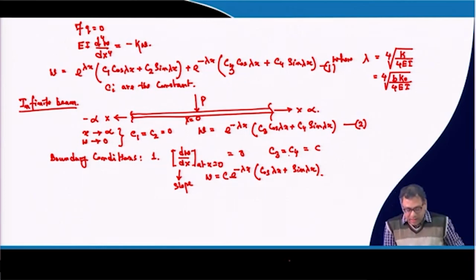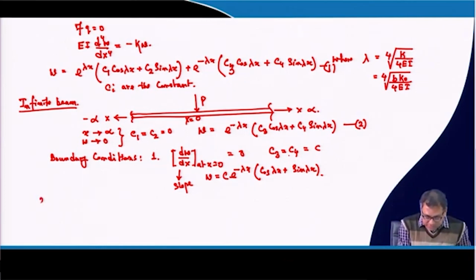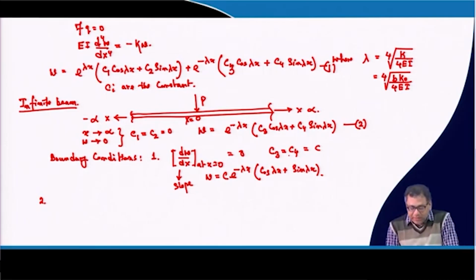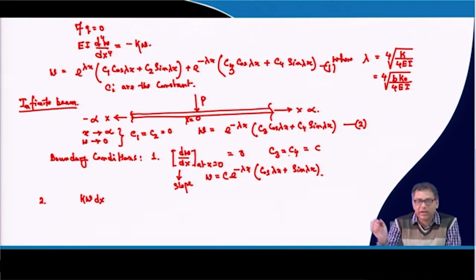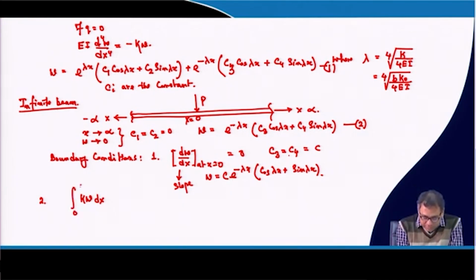Okay. Now I will apply the second boundary condition. Again, as I mentioned, there will be a reaction which is given by the spring, and that reaction is K into w. For a small section dx, the total reaction force is K w dx. Now we have to integrate from 0 to infinity.